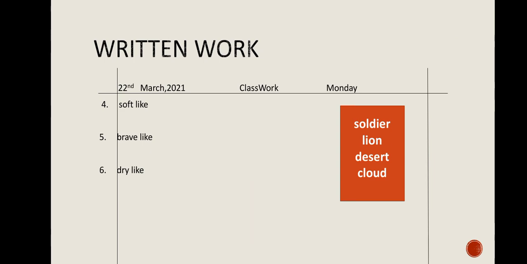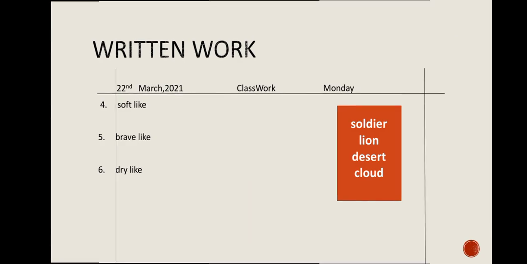So now let's move on. Come back to similes number 4, 5 and 6, and they are soft like, brave like, dry like. You can take help from the vocabulary bank and complete your sentences.